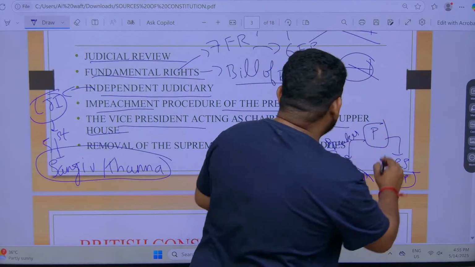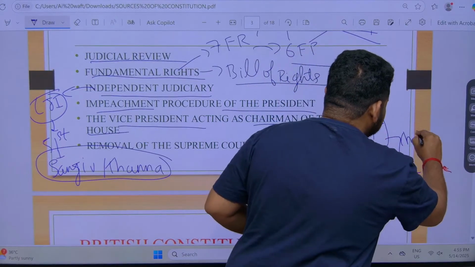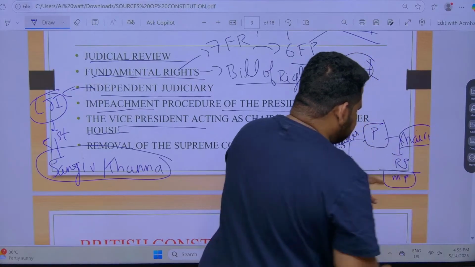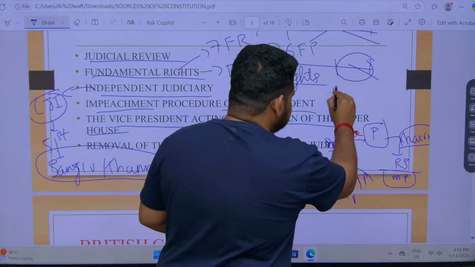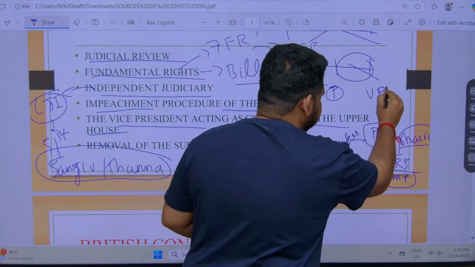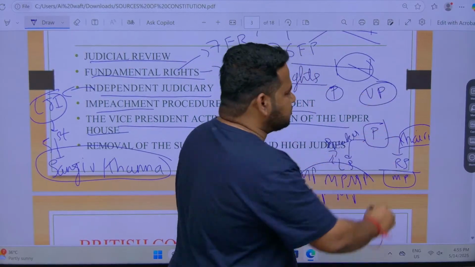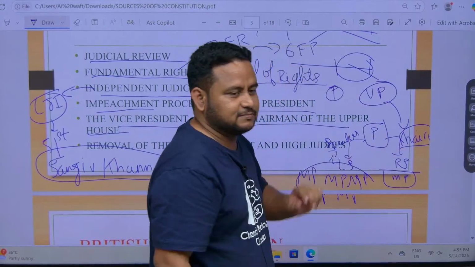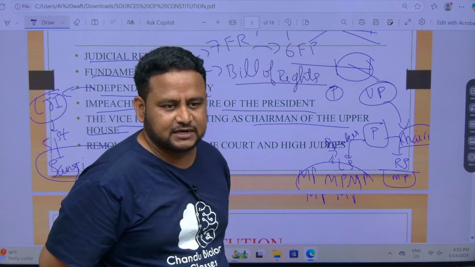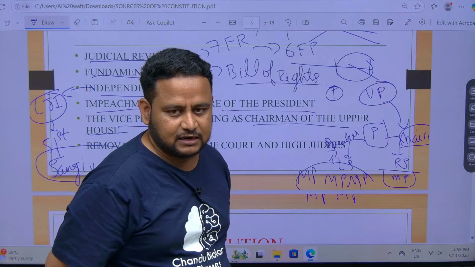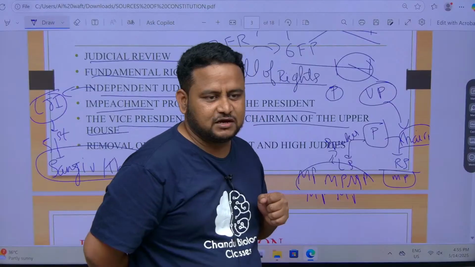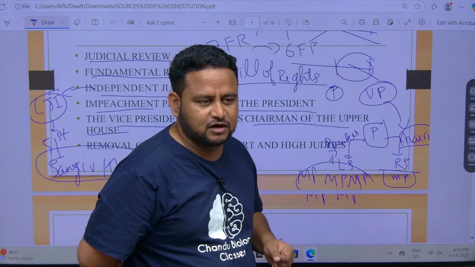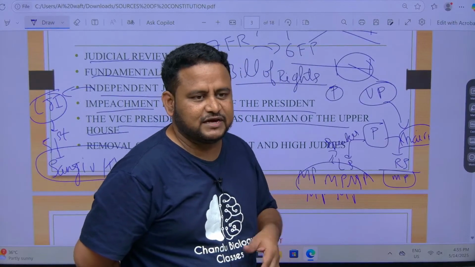Here there will be no speaker. Here we call it chairman. If he is not elected from here, from where will he come? There is a president, and similarly there is a vice president. If you elect a vice president, he is automatically the chairman of Rajya Sabha. Understood? That is the meaning of ex officio.